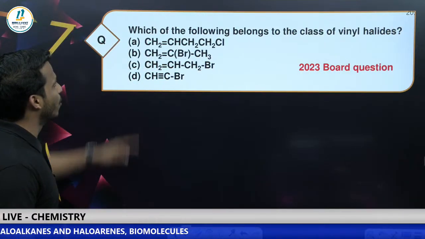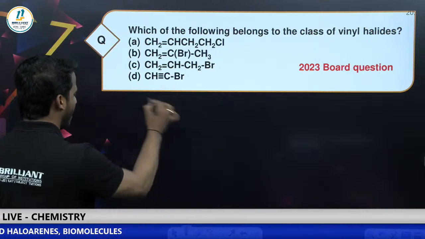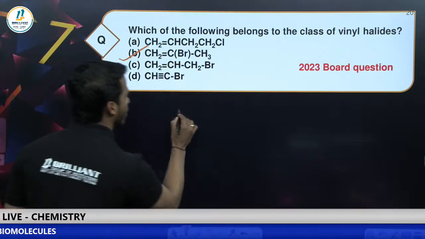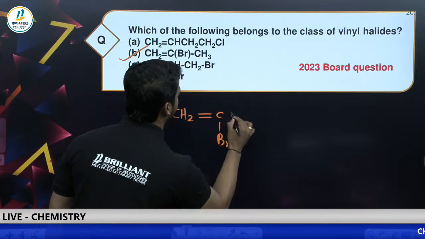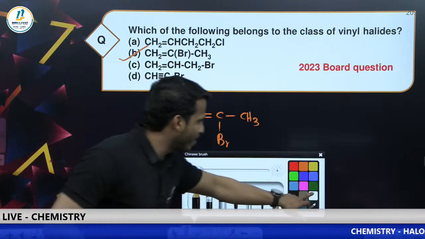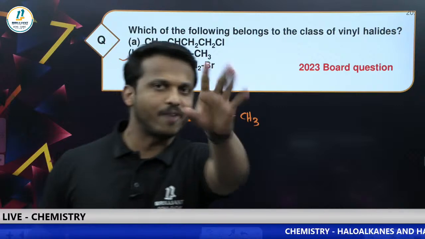Let me check it. Which of the following belongs to the class of vinyl halide? Yes, dear all, it is option B, no doubt, because the compound given is CH2 double bond CBr, then we have one CH3. You know very well how to check whether it is allyl, vinyl, benzyl, alkyl, aryl, everything, right?